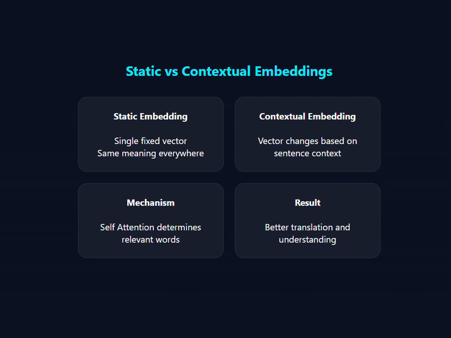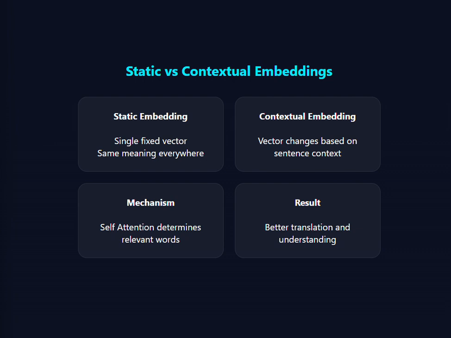Sentence two: "Apple released a new iPhone." The vector is an Apple-is-a-tech-company vector. Same word, different meaning, right? Systems using these contextual embeddings are models like BERT or GPT. These models basically revolutionized translation, chatbots, search engines and summarization, right?